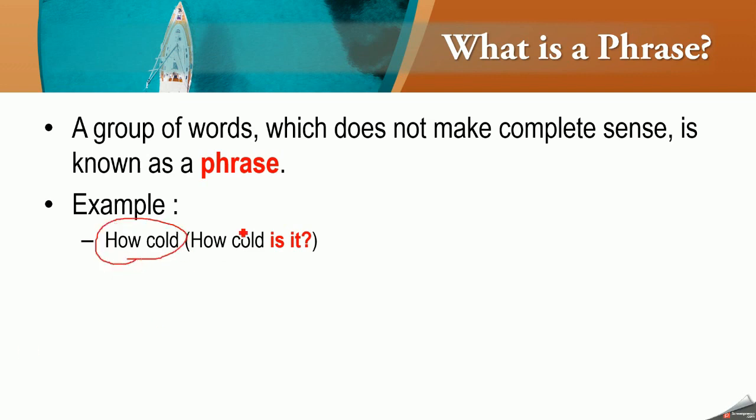So if we only consider this part, where is the other part? The other part is very essential if you want the sentence to make complete sense. Amit writes. Now Amit writes what? Maybe Amit writes a letter, a book, a paragraph, anything you can write.